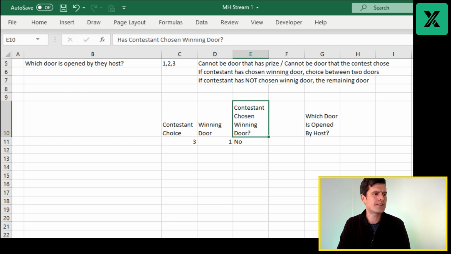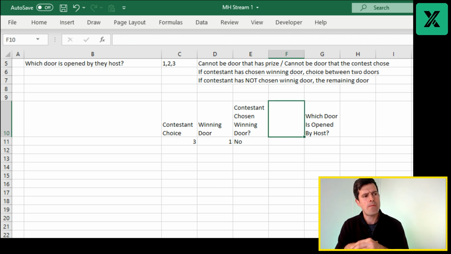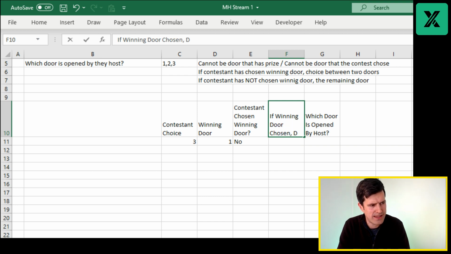Okay, no, the contestant has not chosen the winning door. Okay, so, if winning door chosen, then door opened by host.